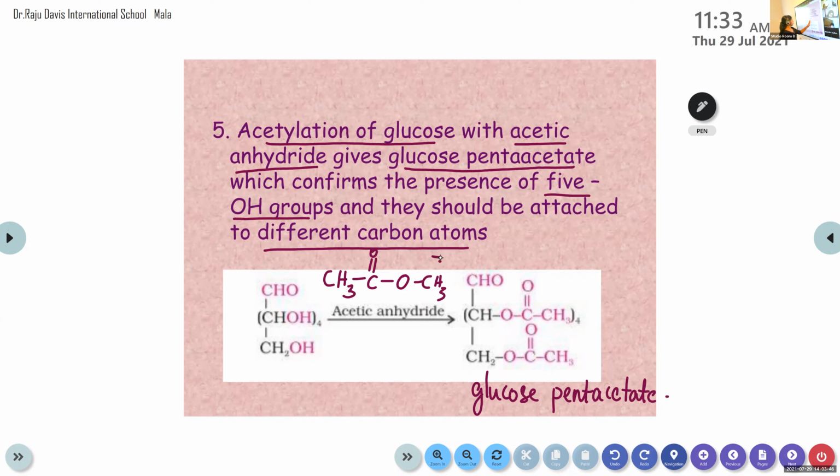There is one correction here, sorry: CH3, C double bond O, O, C double bond O, CH3, acetic anhydride.